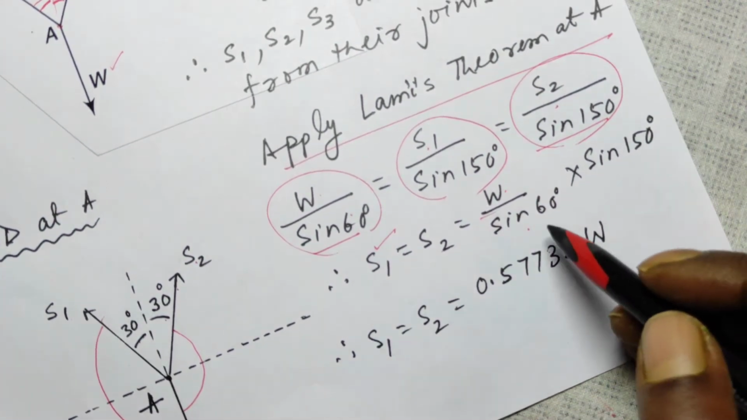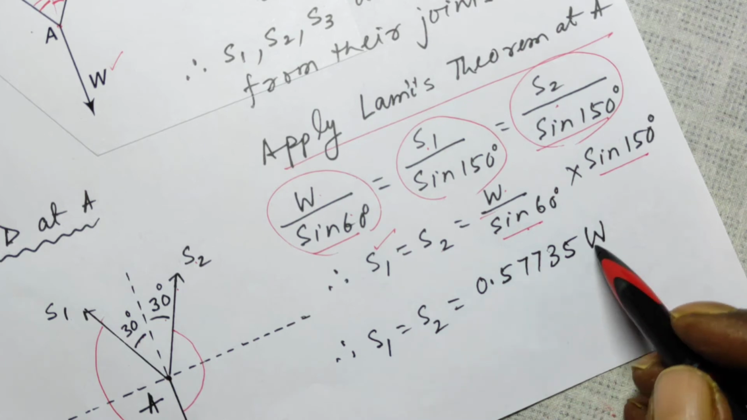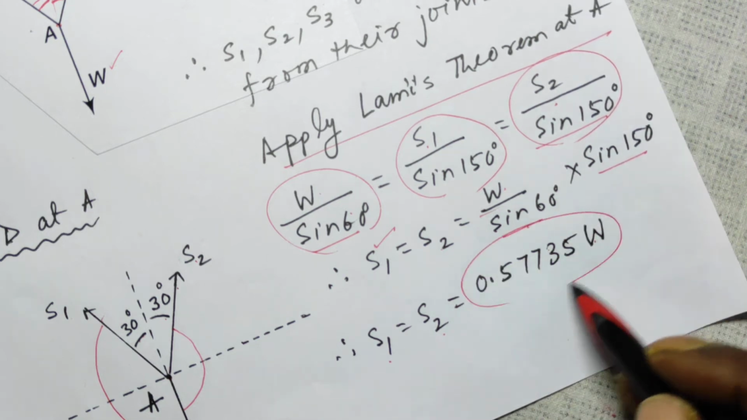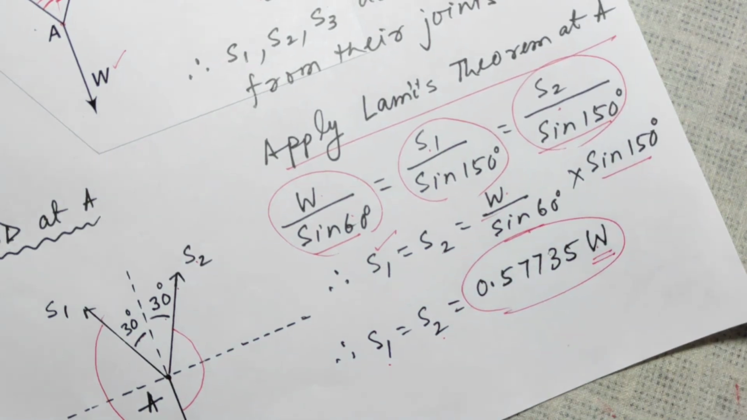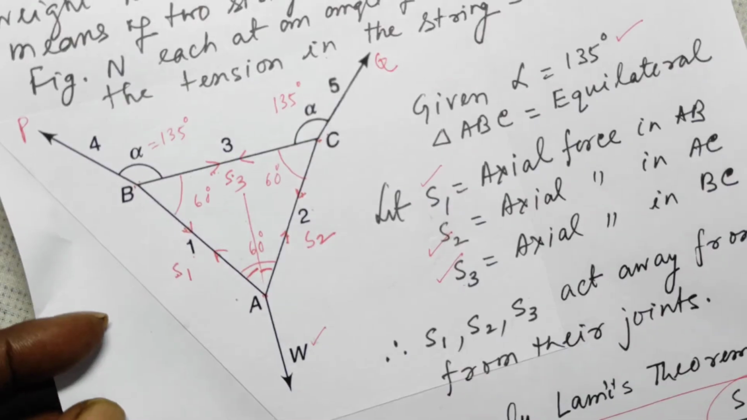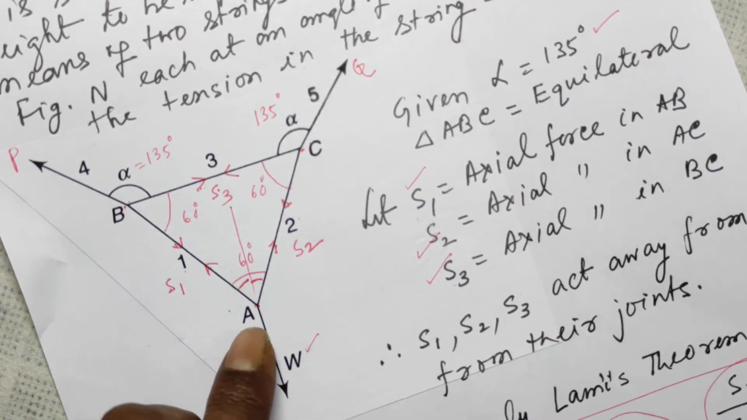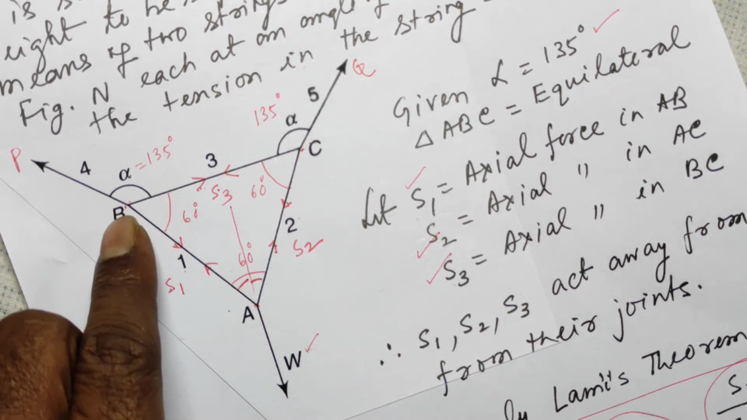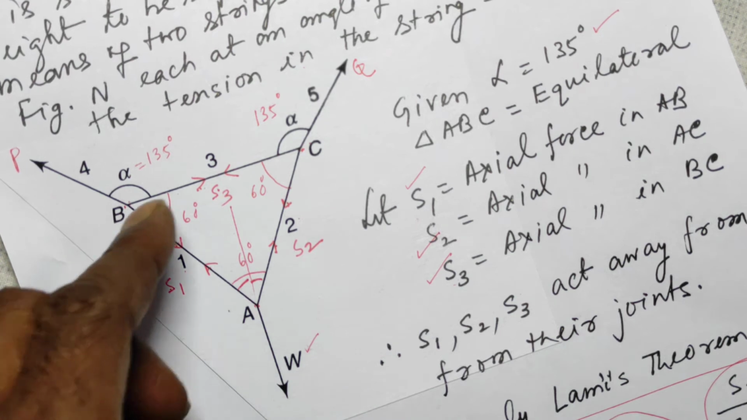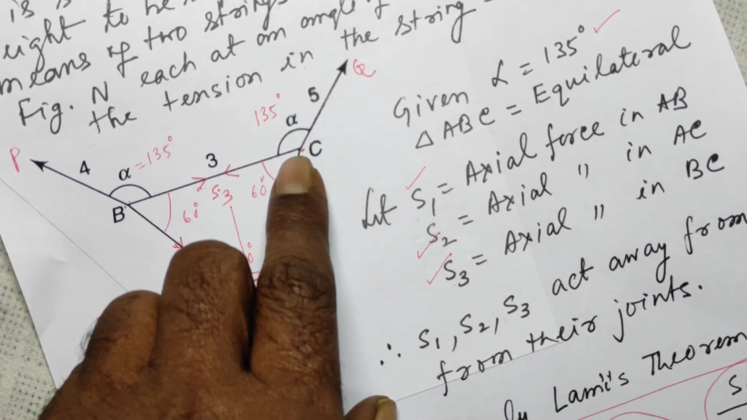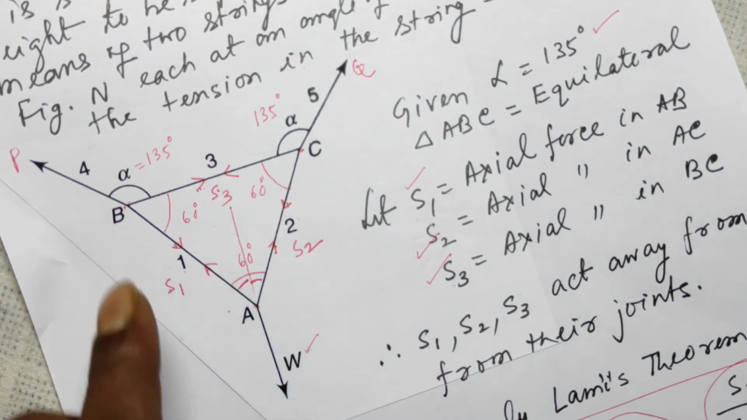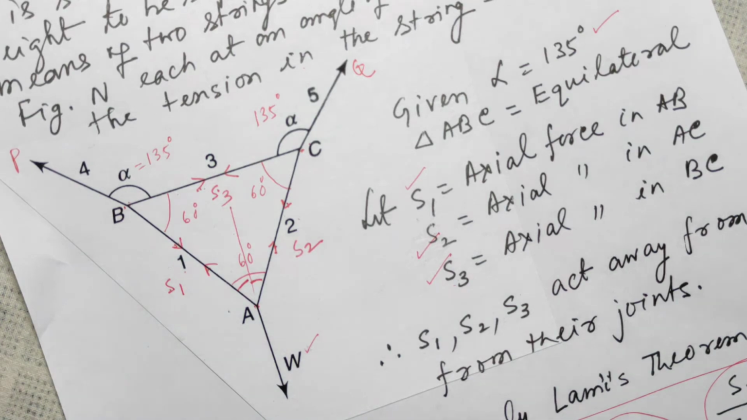Now, put the value of sine 60, sine 150, W remains as W. So S1 is equal to S2 is equal to 0.57735 times the weight. The tension, the axial force in AB and in AC are equal. S1 and S2 both are equal. Now, we can draw the free body diagram at B and apply Lami's theorem, or you can draw the free body diagram at point C and apply Lami's theorem to find out S3. I am applying at B.